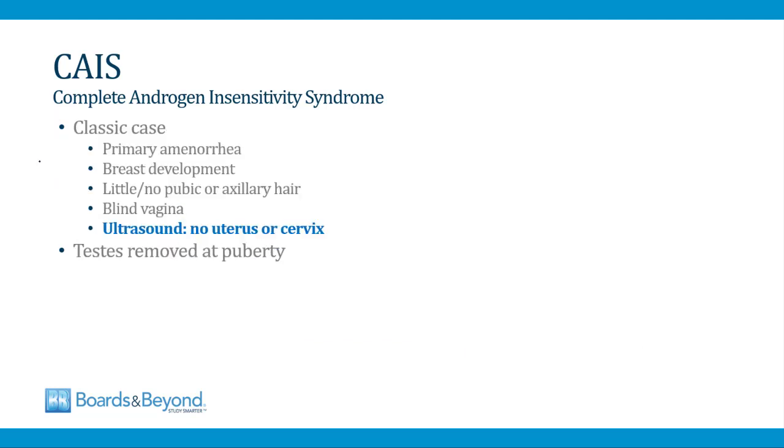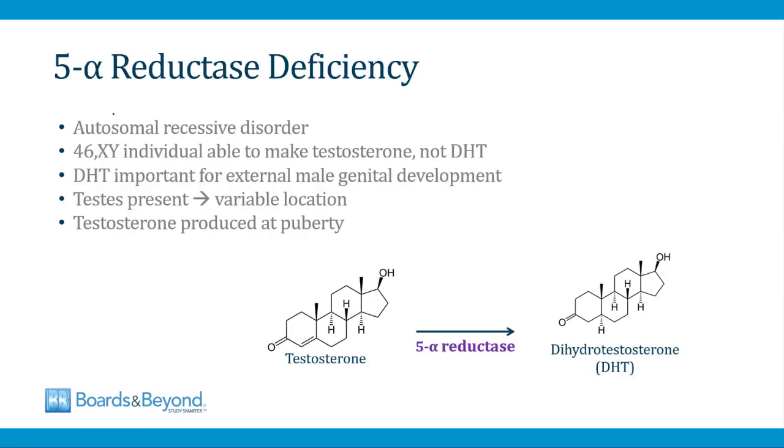So this is a very rare disorder, but the classic case you want to know for your board exams will be a child with primary amenorrhea who does have breast development, but there's little or no pubic or axillary hair. On examination, there's a blind vagina and you don't find a cervix or a uterus, and on ultrasound you see absence of a uterus or a cervix. And then, as I said in the last slide, you can confirm the diagnosis with a karyotype and a testosterone level. And then one other high-yield fact about complete androgen insensitivity syndrome is that the testes are removed at puberty. That's because if they're left in the abdomen, there's a chance that they will develop into a malignancy, so they're always surgically removed.